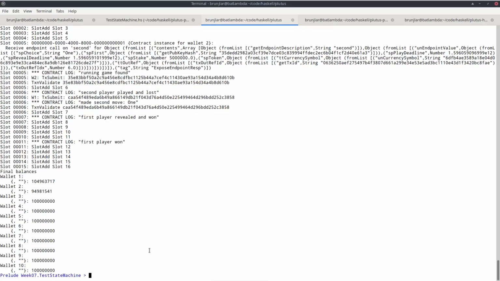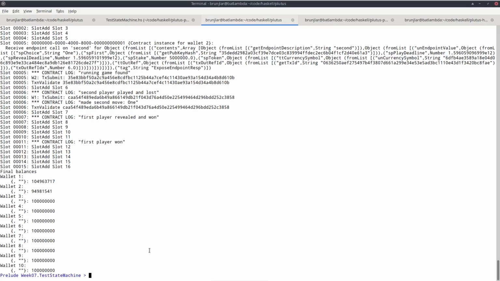So state machines are not always appropriate, but when they are, you should definitely use them because they dramatically reduce the amount of code you have to write and also remove sources of error because you avoid code duplication. Basically, the state machine automatically takes care of guaranteeing that the on-chain and the off-chain code fit together. So the off-chain code will produce transactions that then will be validated by the on-chain code.